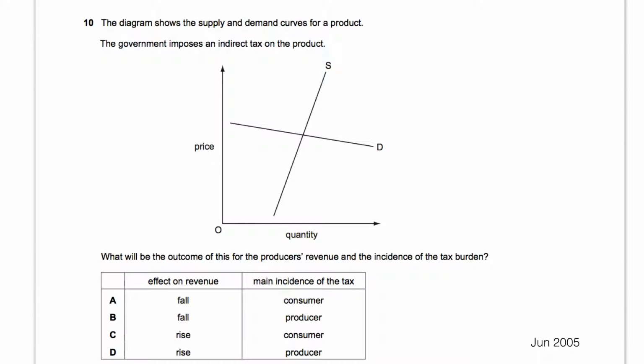This is June 2005, question number 10. It says, the diagram shows the supply and demand curves for a product. The government imposes an indirect tax on the product. What will be the outcome of this for the producer's revenue and the incidence of the tax burden?